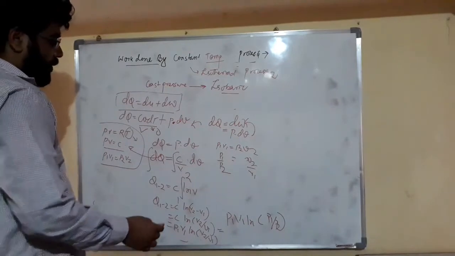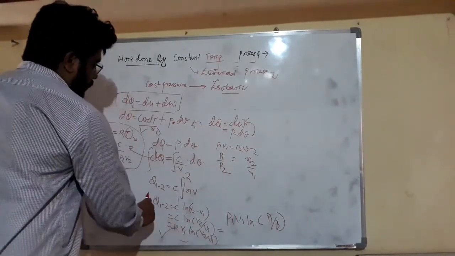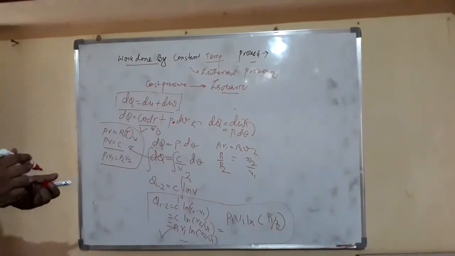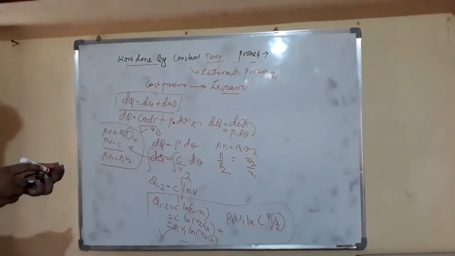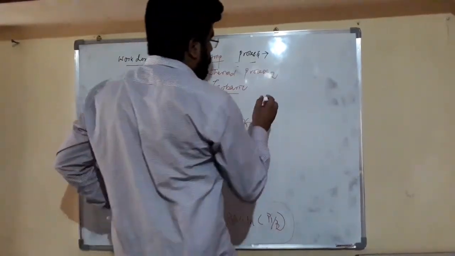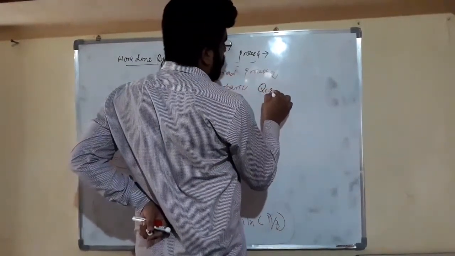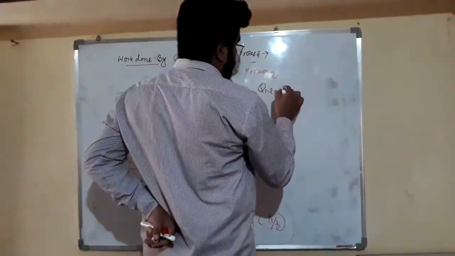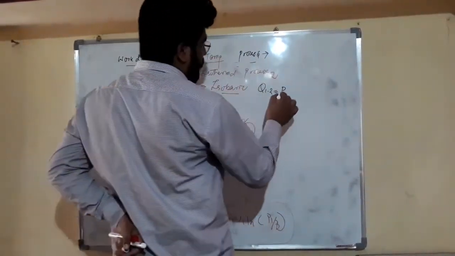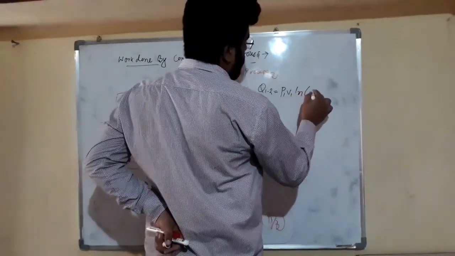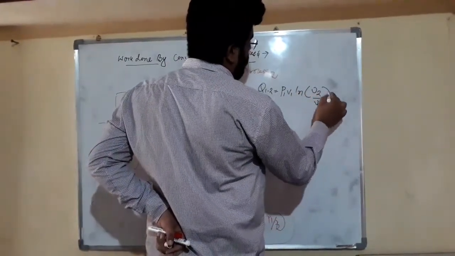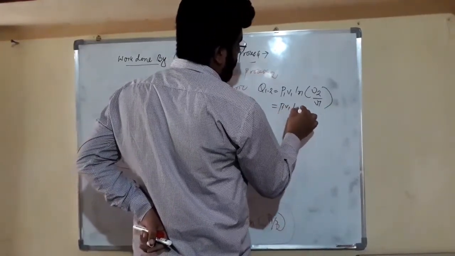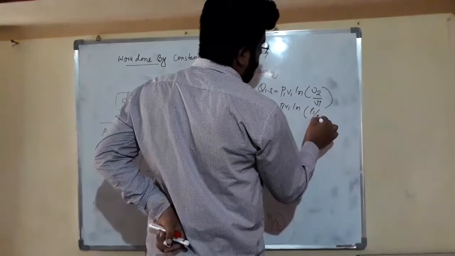So friends, these are two equations for transfer of heat in case of isothermal process. I write these two equations here. Heat transfer in case of constant temperature process is p1 v1 ln v2 upon v1, or we can write it as p1 v1 ln p1 upon p2.